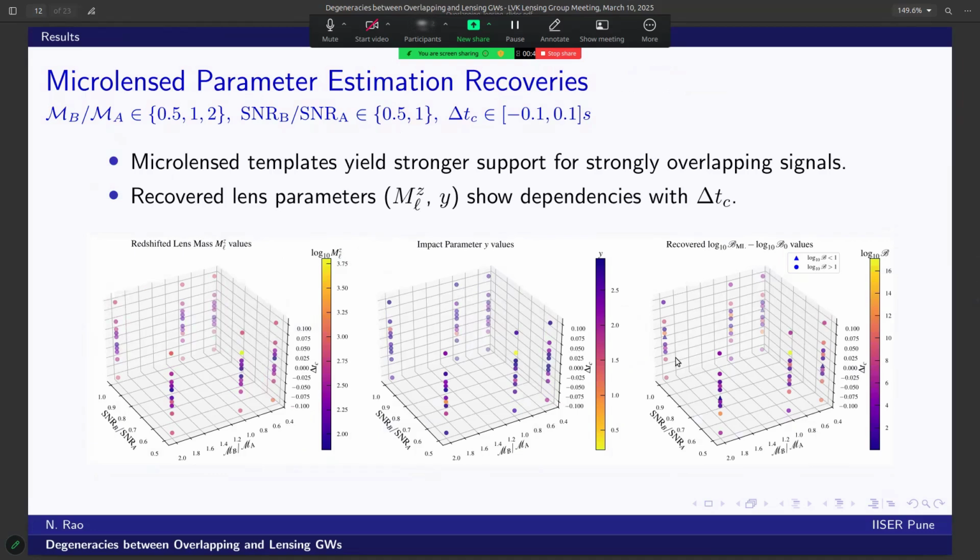So when we use microlensing templates to recover overlapping signals, they provide more substantial support in cases of extreme overlap. Additionally, the recovered lens parameters, the redshifted lens mass and impact parameter, vary systematically with differences in coalescence time, indicating a stronger case for microlensing at higher overlaps.